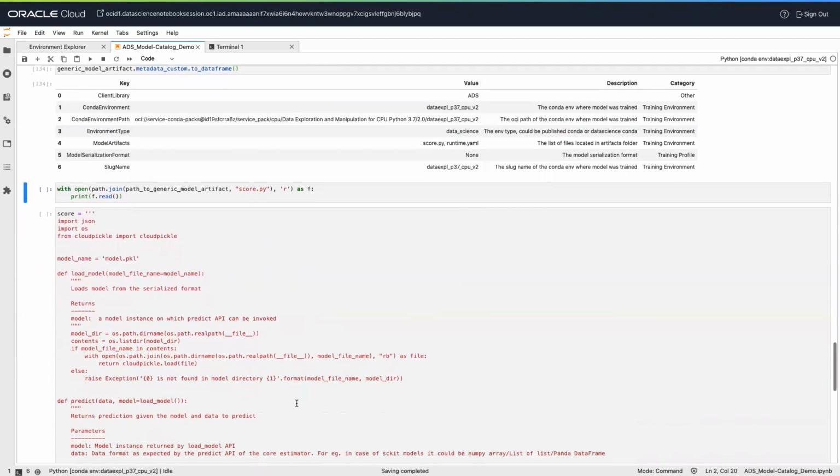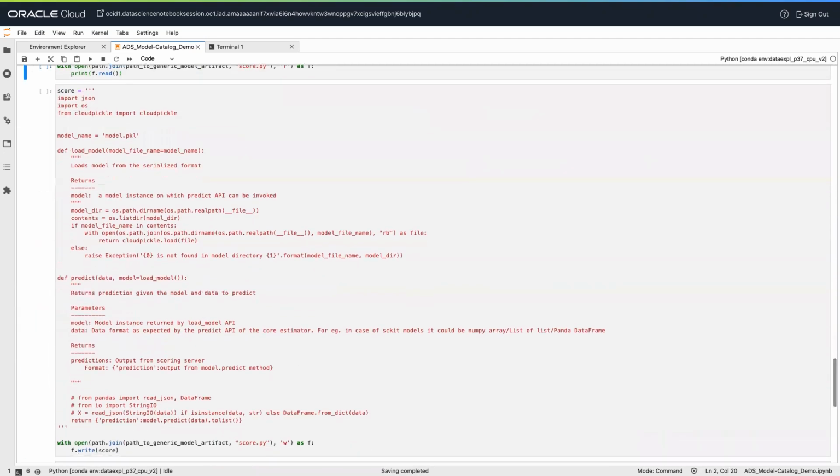So in this example, I'm updating the predict function in score.py. This method takes any arbitrary data object and an optional model and returns a dictionary of predictions. The role of this method is to make predictions based on new data.